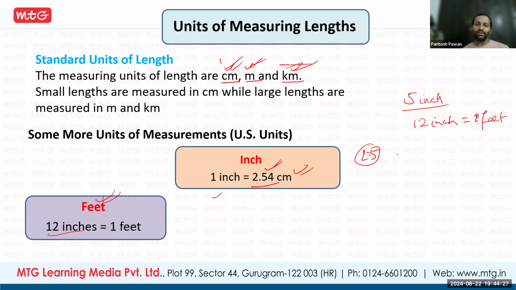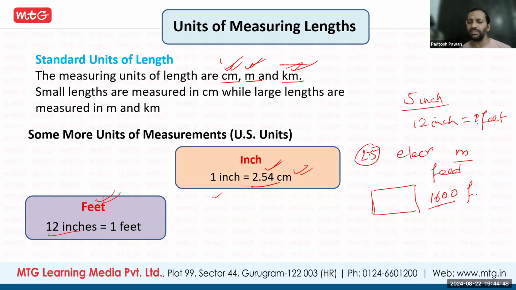So you might have bought electric wire. Either they will give you in meter or they will give you in feet. Land will be measured in feet. Okay. So 1600 square feet. So like that, land will be normally measured in feet.